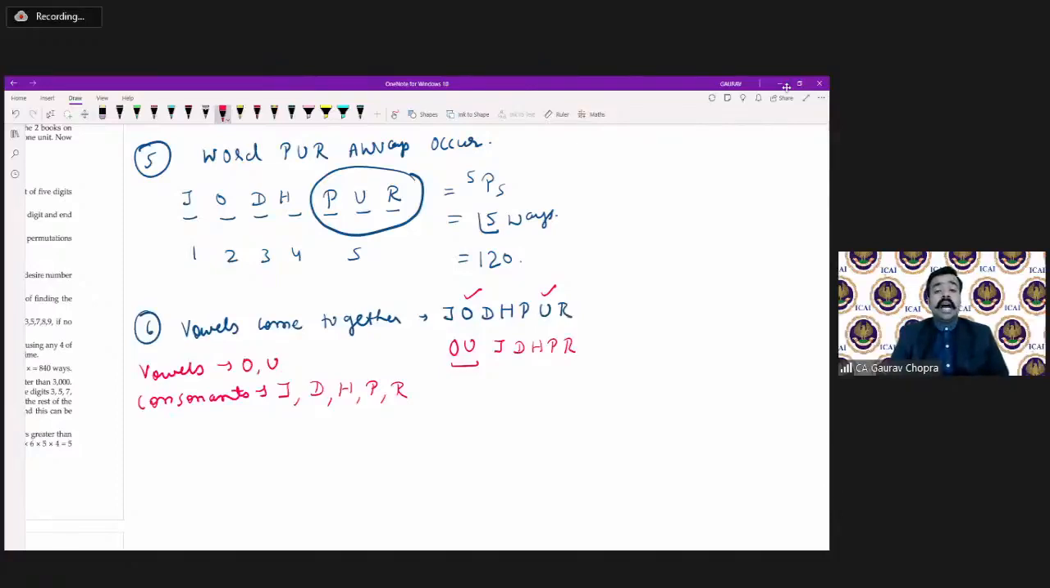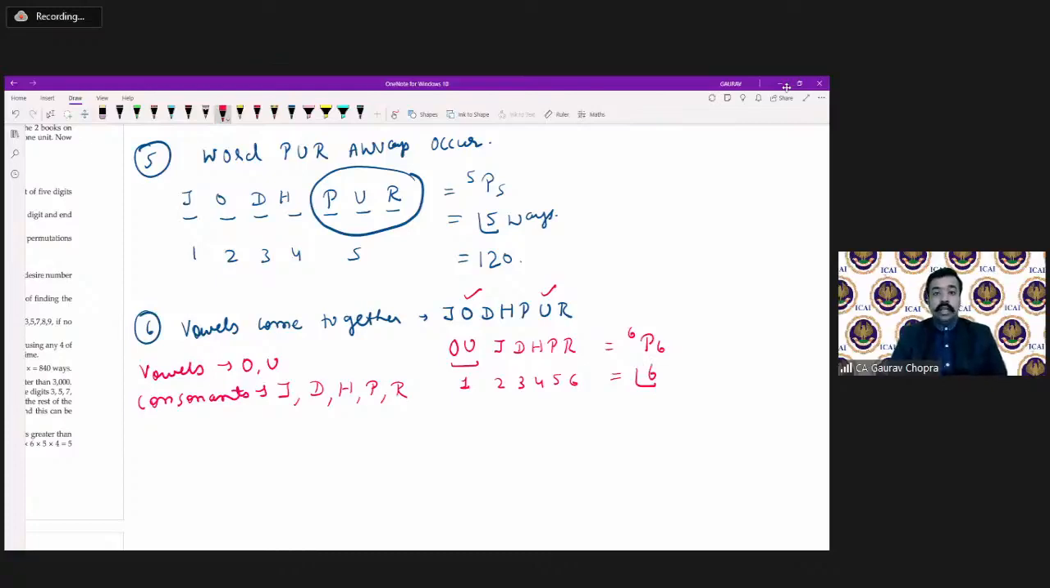So in totality, how many units are there? We are having 1, 2, 3, 4, 5, and 6. In total 6 units. And these 6 can be arranged in how many ways? In 6P6, that is factorial 6 ways.